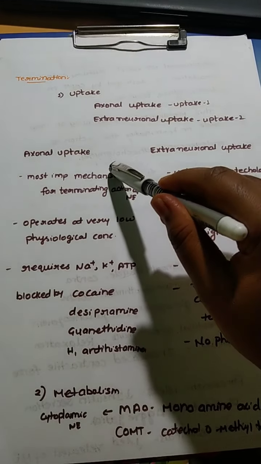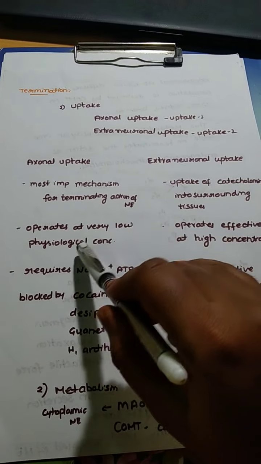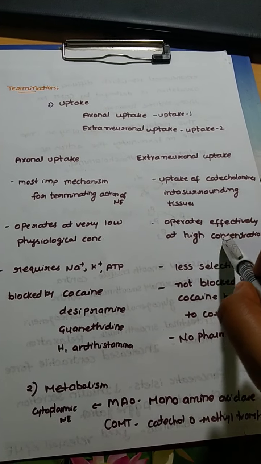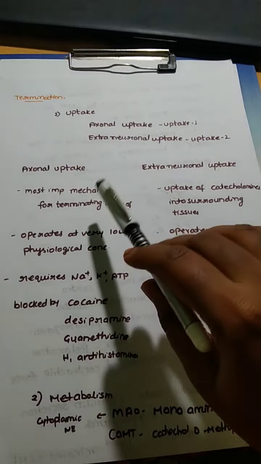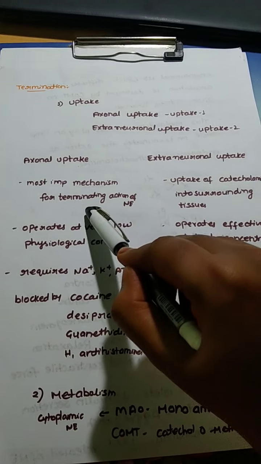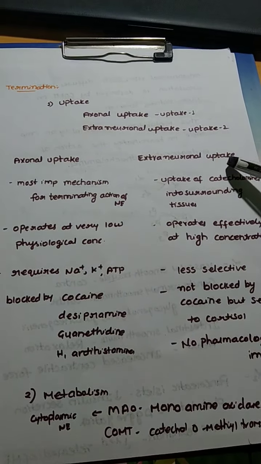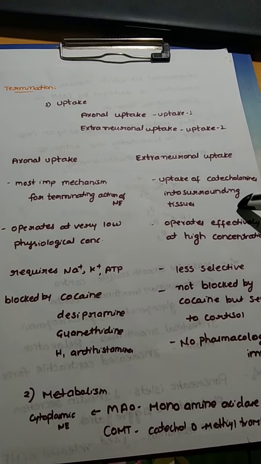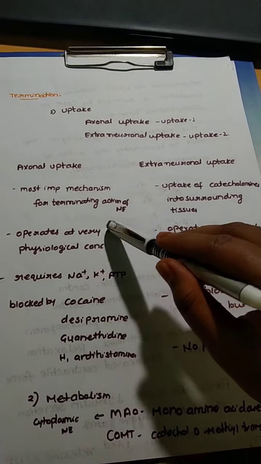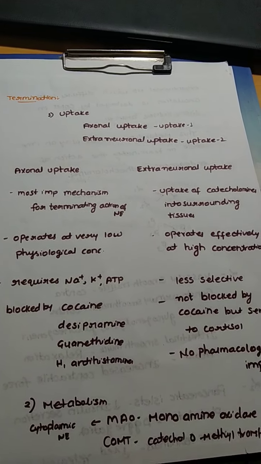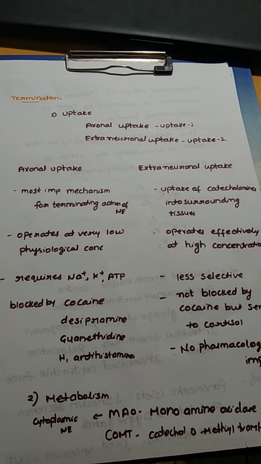Axonal uptake operates at very low physiological concentrations, whereas extraneuronal uptake operates effectively at high concentrations. This axonal uptake is the most important mechanism for the termination of actions of norepinephrine, whereas in the extraneuronal uptake, generally these catecholamines will be taken up into the surrounding tissues. Whereas in axonal uptake, it will be taken into the presynaptic neuron. In the extraneuronal uptake, it will be absorbed into the surrounding tissues.